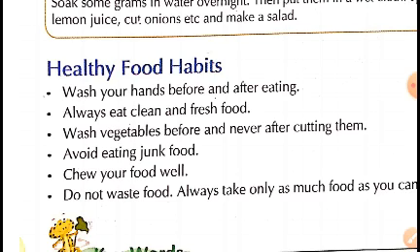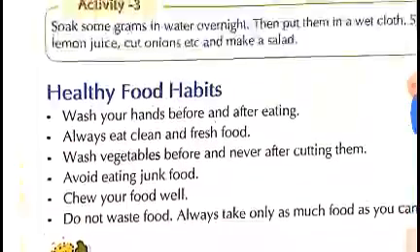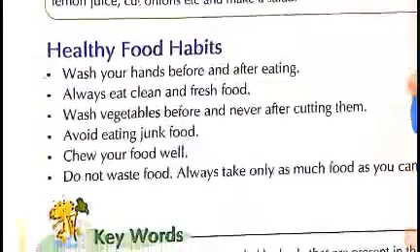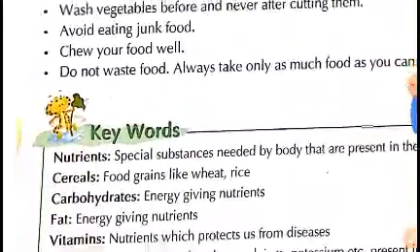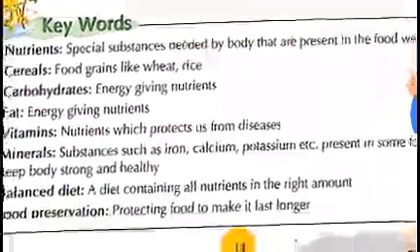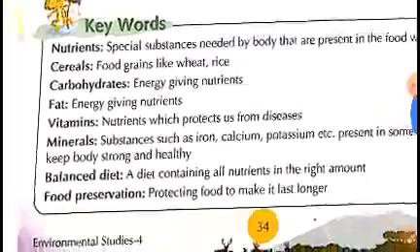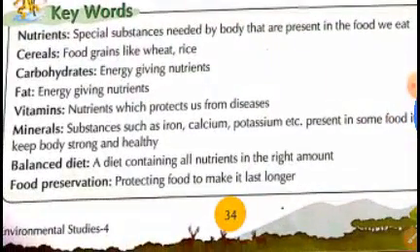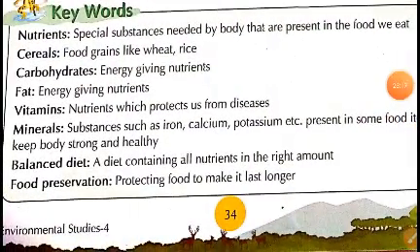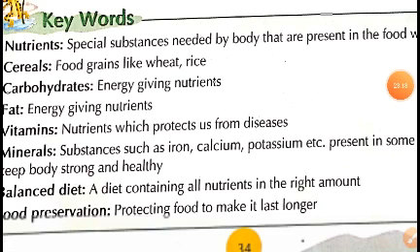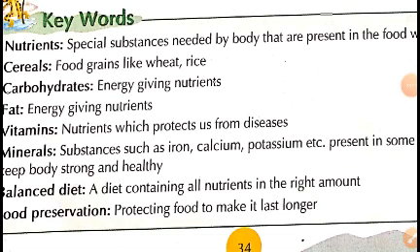Now children, we have completed the chapter and now we are going to discuss keywords. Here are the keywords which we will be discussing today. Now keyword, nutrients. First word is nutrients.